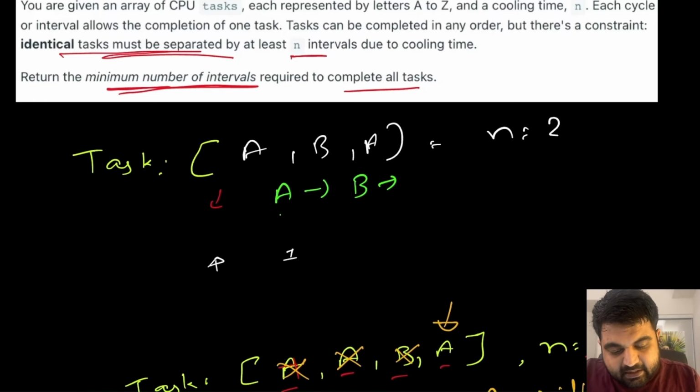There can be two options. Number one, maybe we have some other value that is not A and not B that we can add over here.